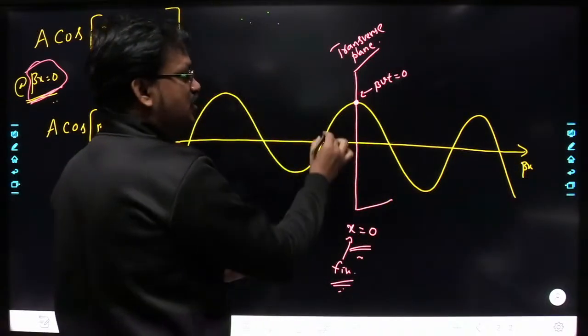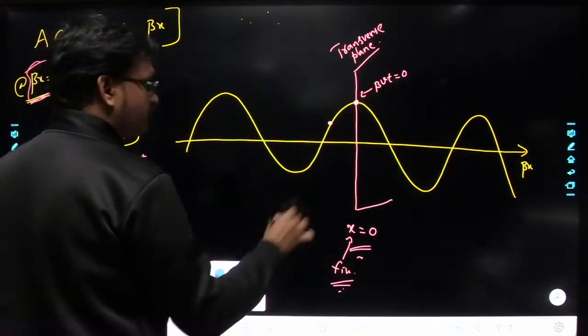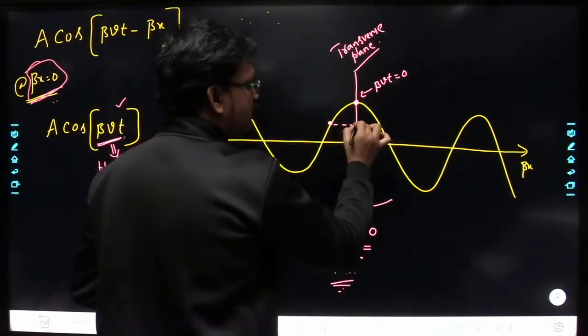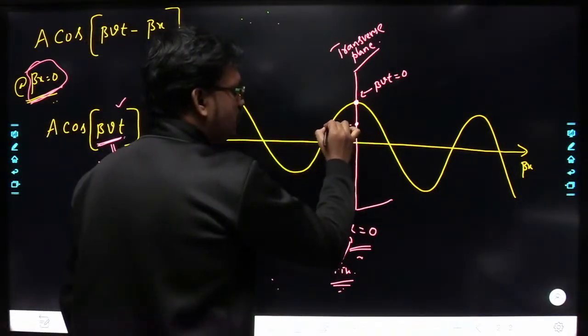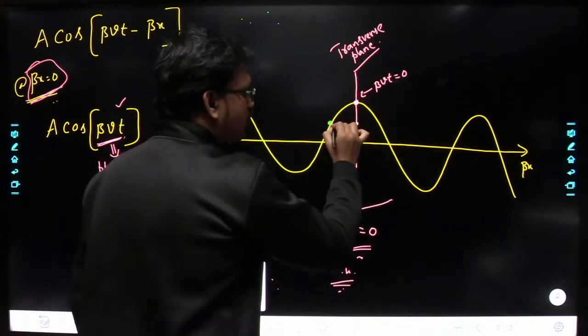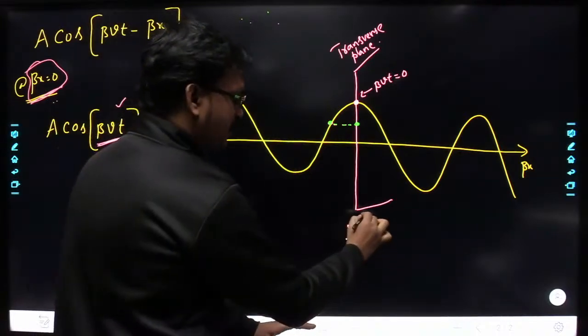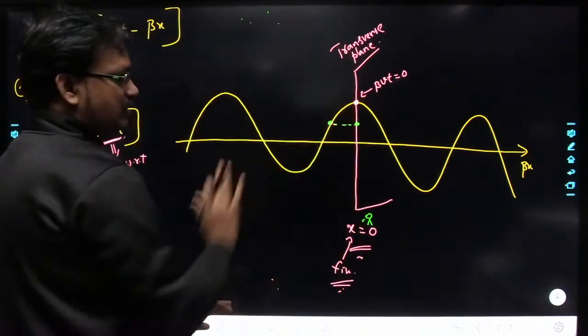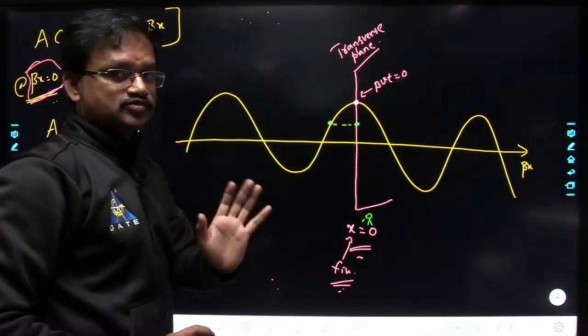As this function shifts towards the right, for the next instant of time, this point of the wave is going to reach this location. So I am standing here and observing in the transverse plane, understood, how the phase of the wave is changing with respect to time. That's what I am observing.